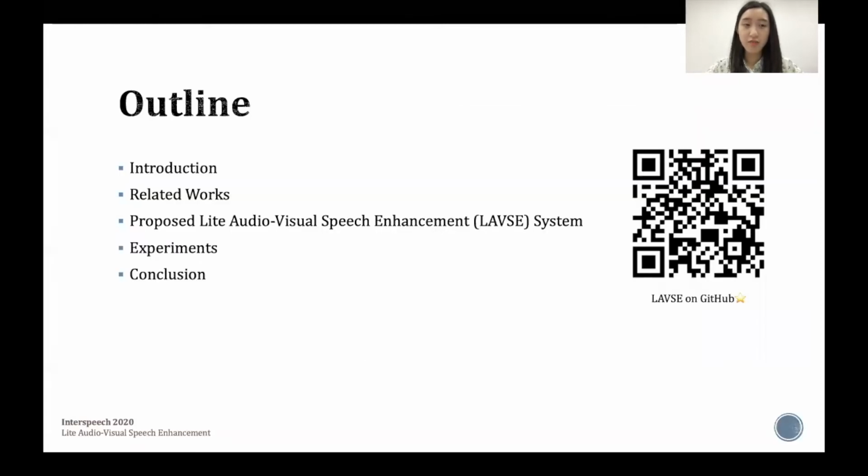Here's the outline of my presentation today. The QR code will lead you to the LavSE repository on GitHub.